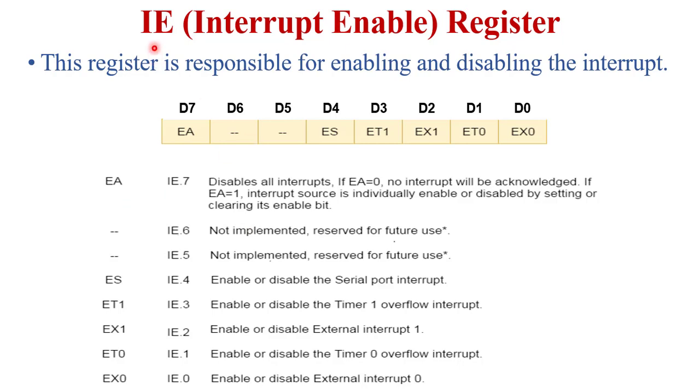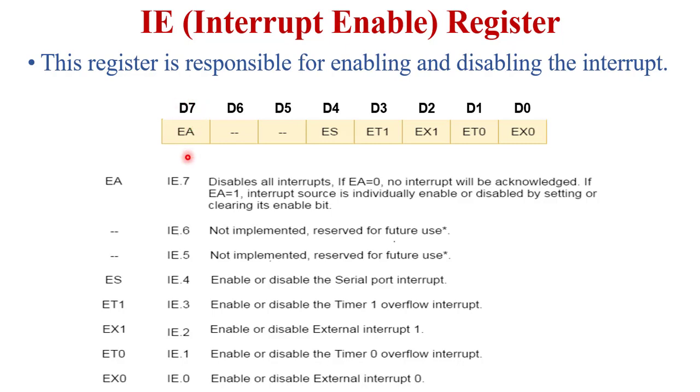First I explain the IE register, that is the interrupt enable register of the 8051 microcontroller. This register is basically responsible for enabling and disabling the interrupts, and masking or unmasking them. It is an 8-bit register starting from D0 to D7. All 8 bits of this register define some function.